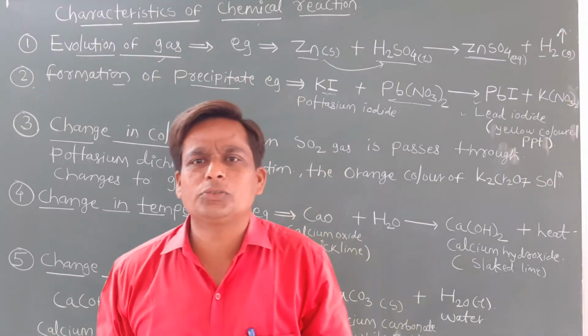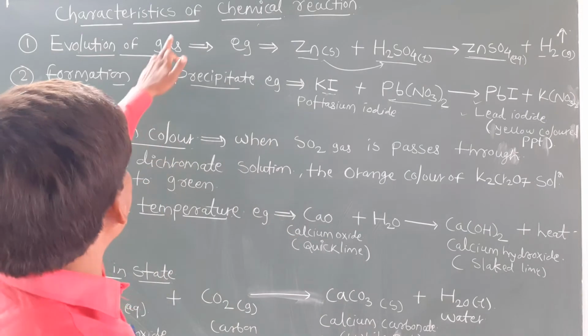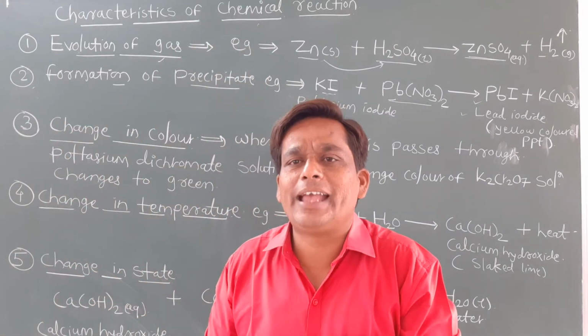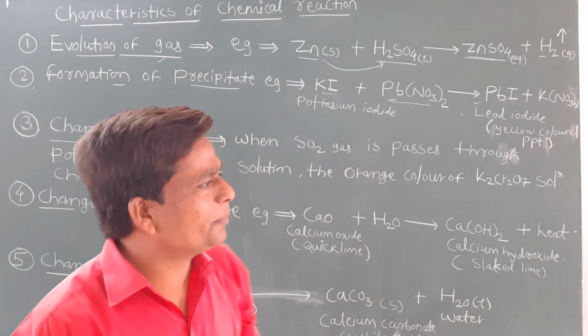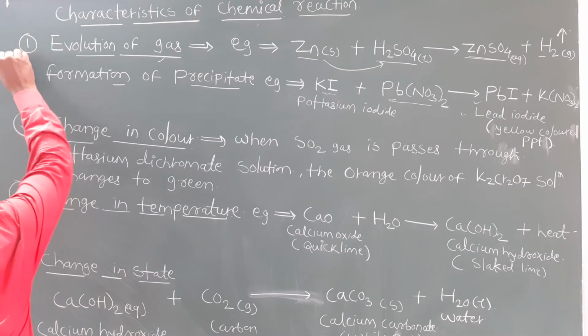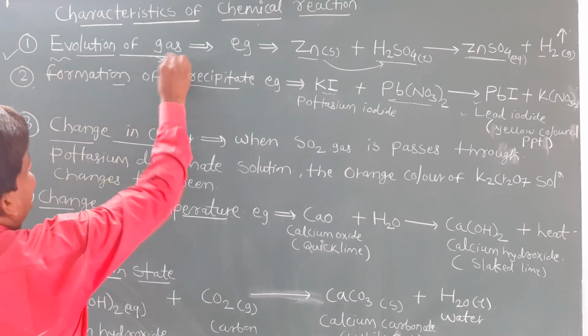Okay, students. So now we'll discuss the characteristics of chemical reactions. How do you come to know whether the reaction is completed or not? With the help of these, you can easily understand whether the reaction is complete or not. So, the first characteristic: there is an evolution of gas.